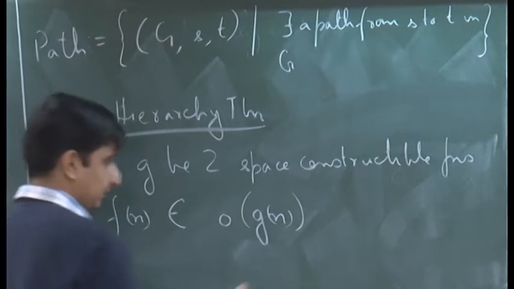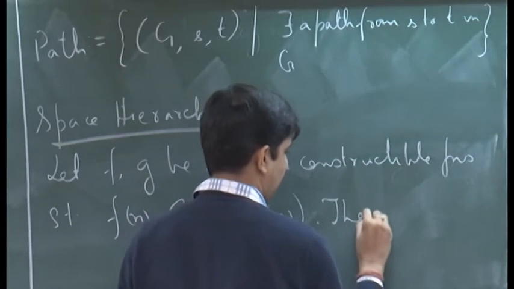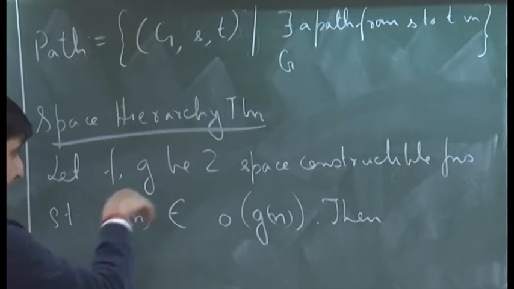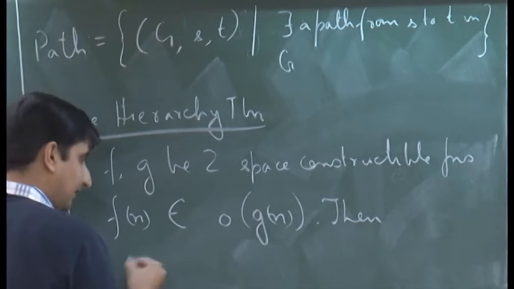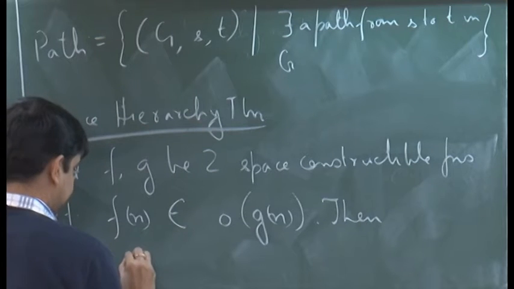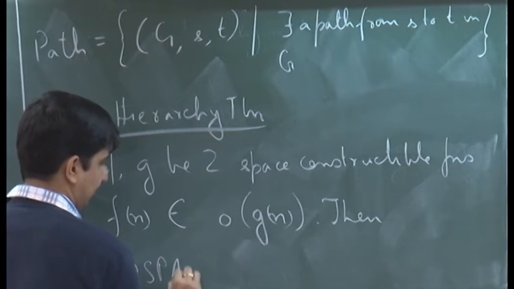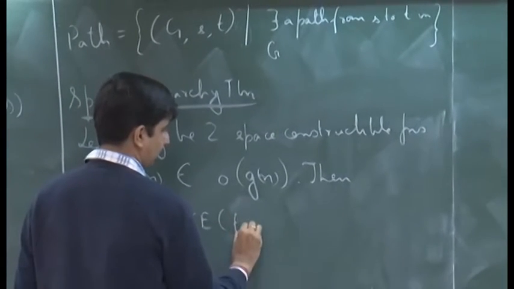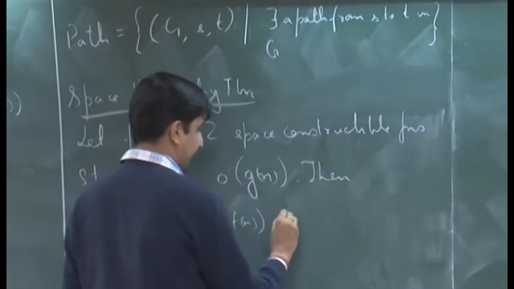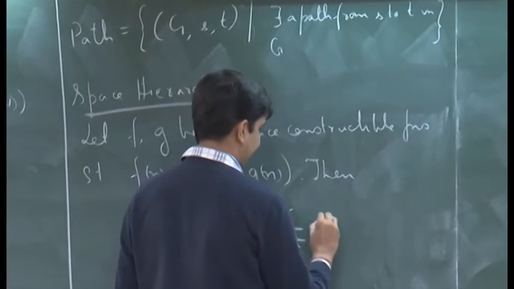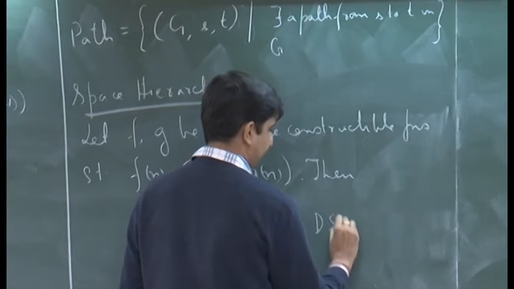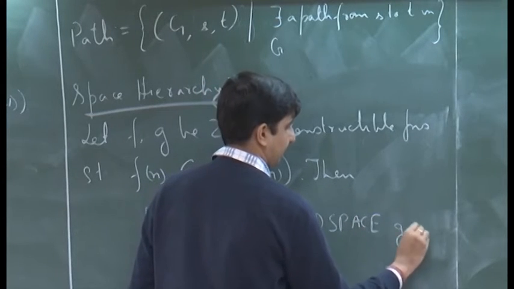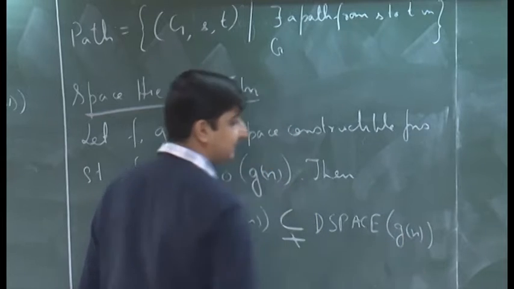Then the deterministic classes defined by these two functions have a proper containment, that is, DSPACE f of n is properly contained in DSPACE g of n.